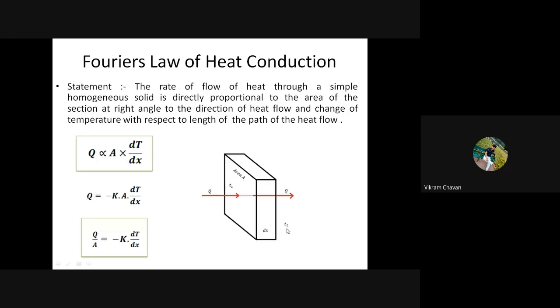Whether it is visible or not, you can zoom in and see the diagram. So the front side surface is maintained at T1 temperature, whereas the back side surface is maintained at T2 temperature, and this particular surface has surface area capital A.